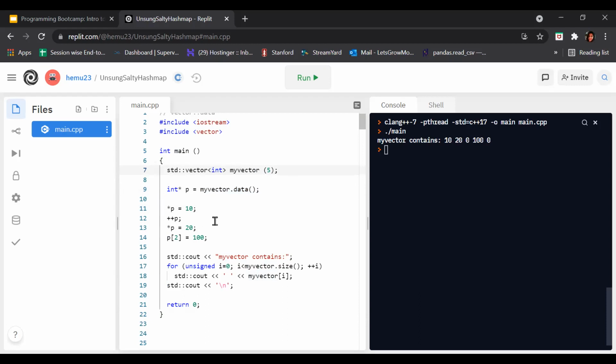Now we can say that at first, this one, what is it? 10. The value here is 10. After that, p plus plus, what does it mean? Plus plus p, or see, in this update expression we increment by 1.